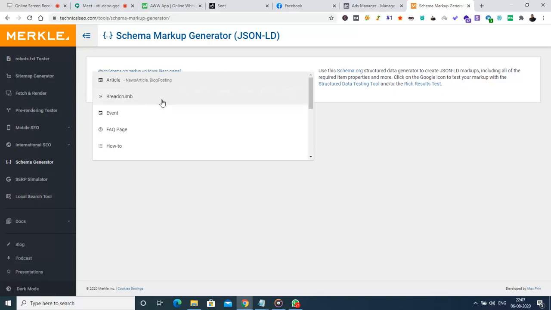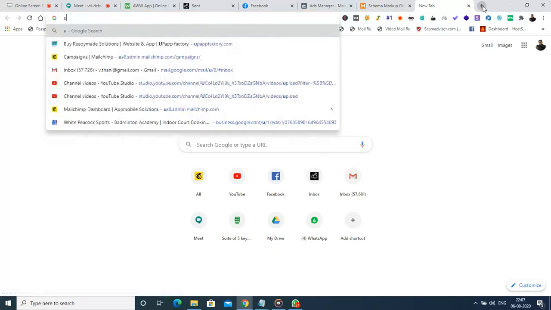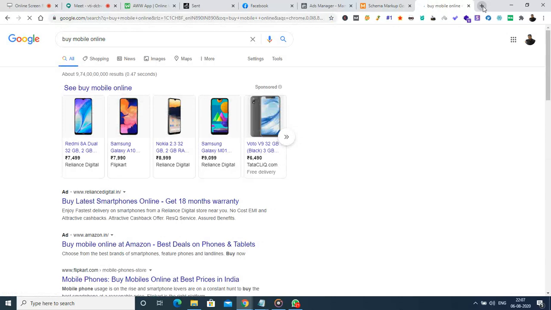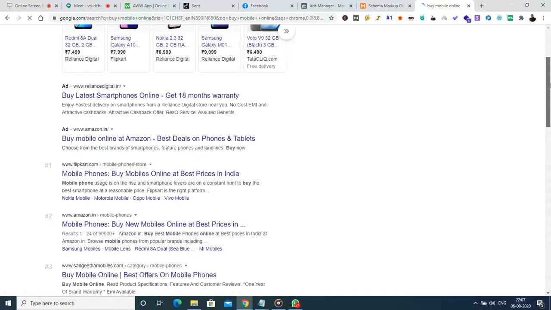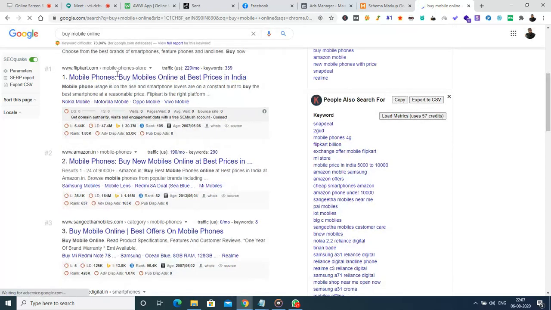Like there is an option for creating a breadcrumb. I will tell you what this breadcrumb is. When I'm searching for something online, for example, I'm searching for buy mobile online. So when I search for this, what are the organic search results? Let me check it out.